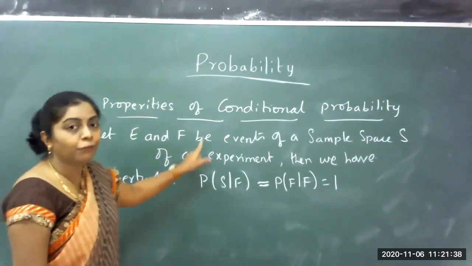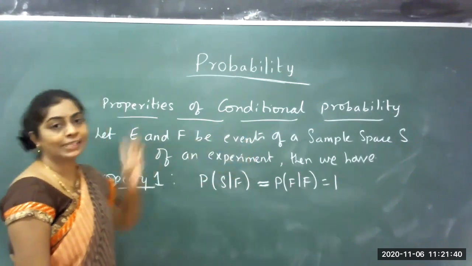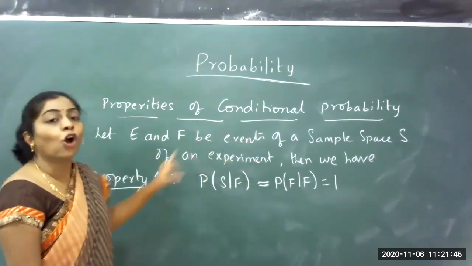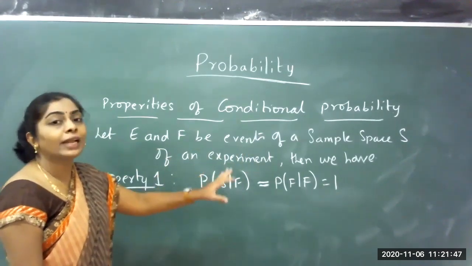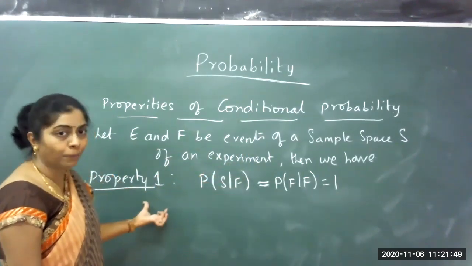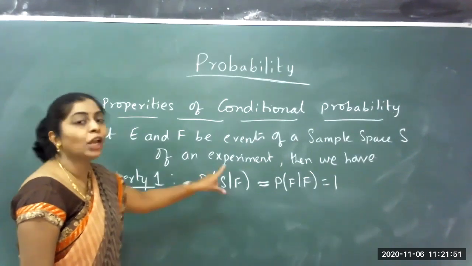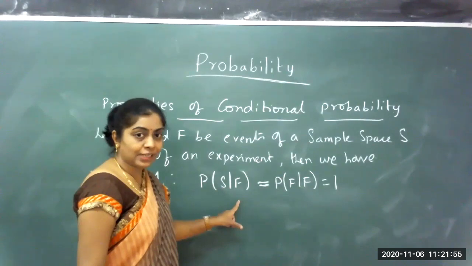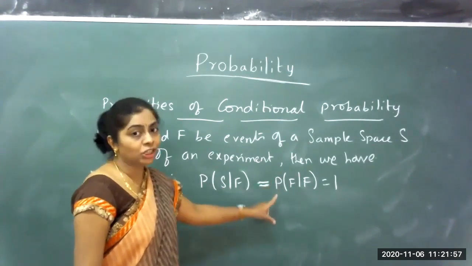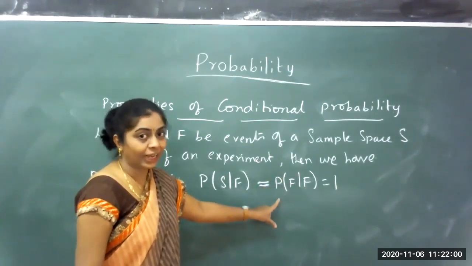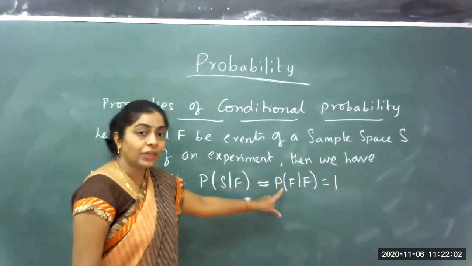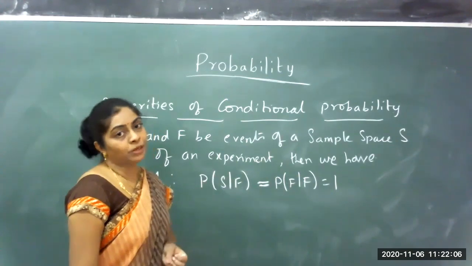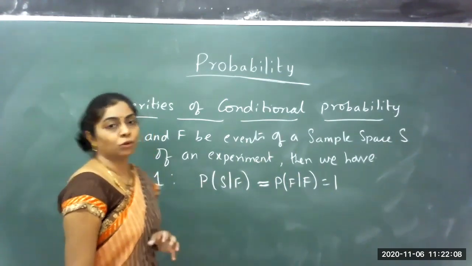Let E and F be events of a sample space S of an experiment. Then the first property is that the probability of S given that F has occurred is equal to the conditional probability of F given that F has occurred, which is equal to 1. So there are two conditional probabilities we have to work out. Let us try to do that.